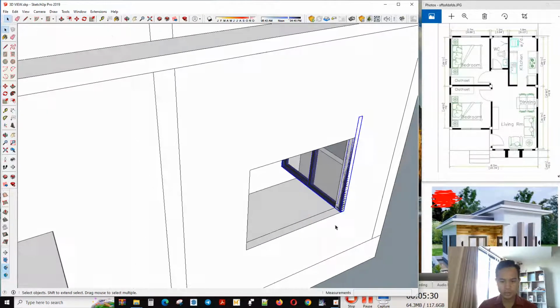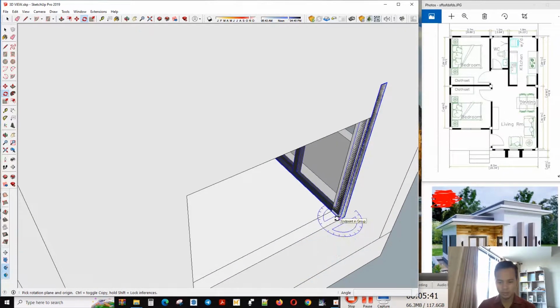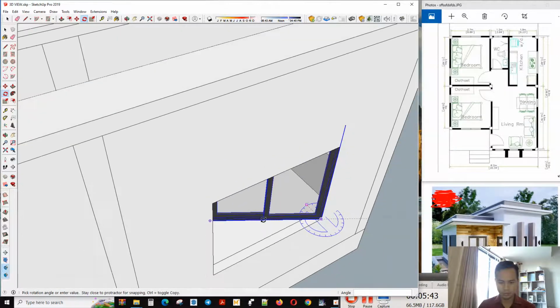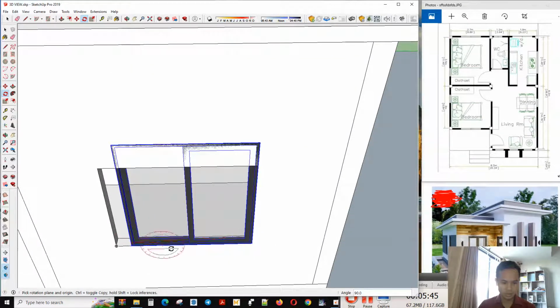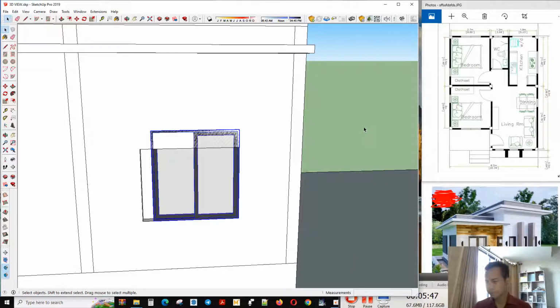If you want to rotate, as I told you in the previous video, the tool is called rotation. You can put it here and go to the right edge that you need. Okay, that's it.